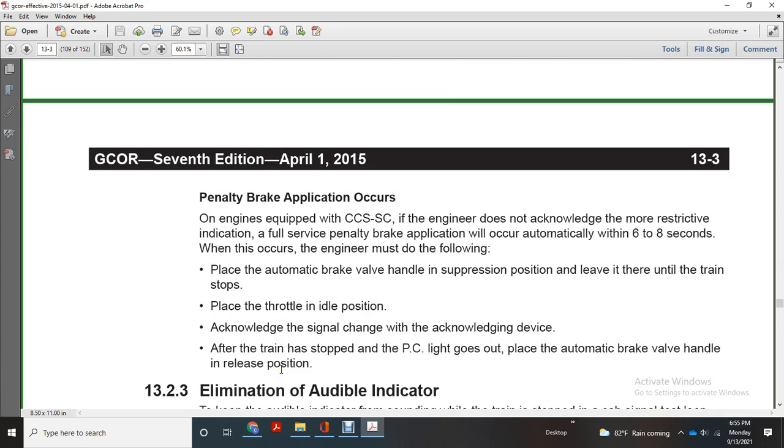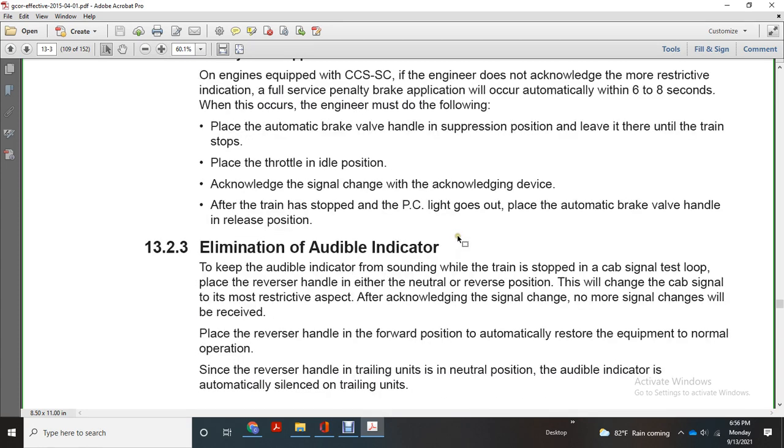Acknowledge the signal change with the acknowledging device. After the train stops and the PC limited pneumatic control light goes out, place the automatic brake valve handle in the release position, eliminating the audible indicator. Keep the audible indicator sounding while the train is stopped with the cab signal test loop, with the reverse handle in either neutral or reverse position. Change with the cab signal with the most restrictive aspect.